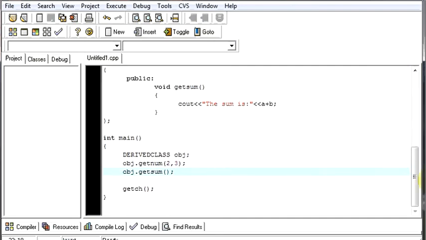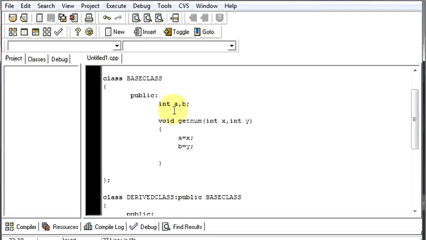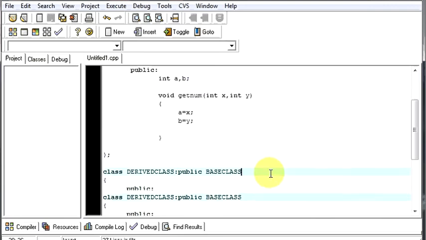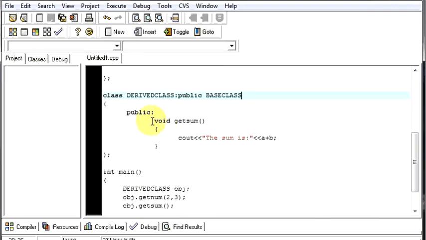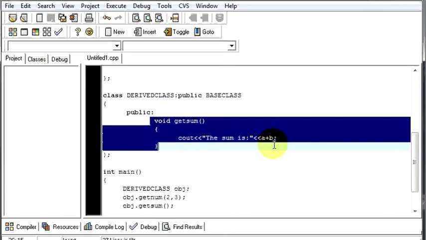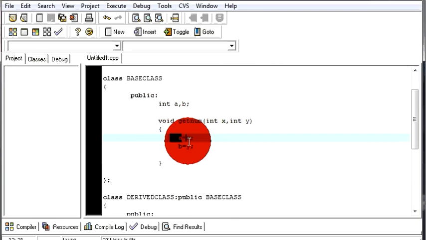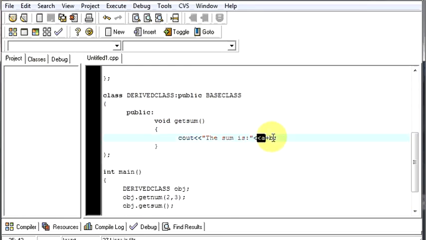So what we did, we used this function of the base class and we assigned the values to a and b, and then we went to the other class, we defined this function get sum, and we added those things over here. See how we are assigning the values here, but we are adding them in a totally different class. So this is the use of inheritance.